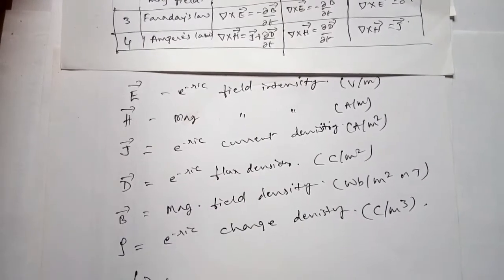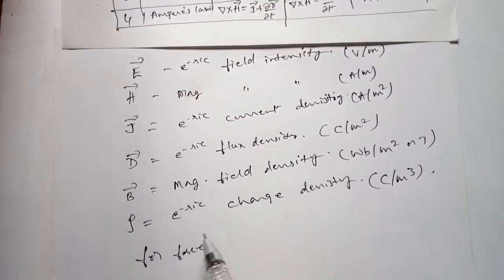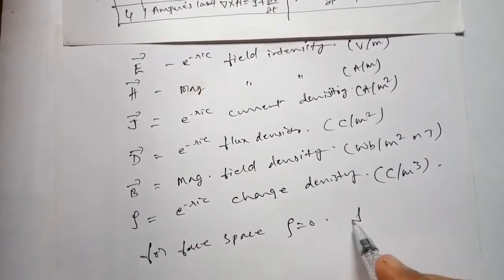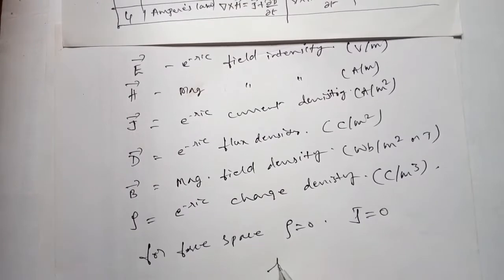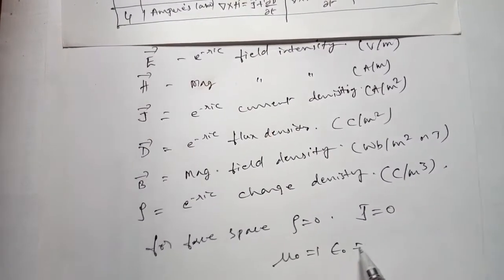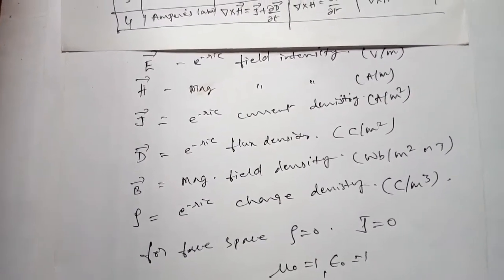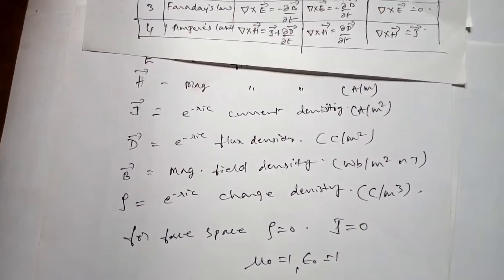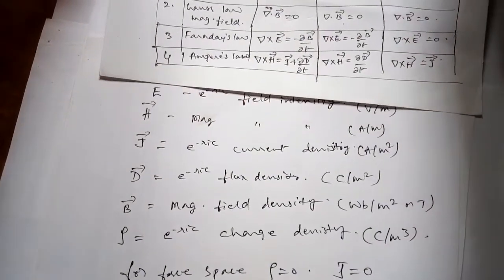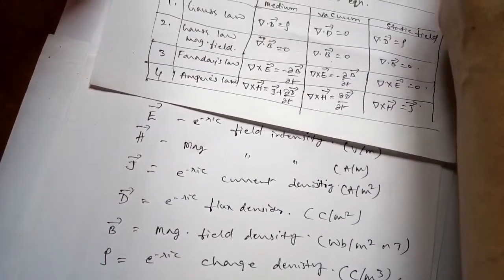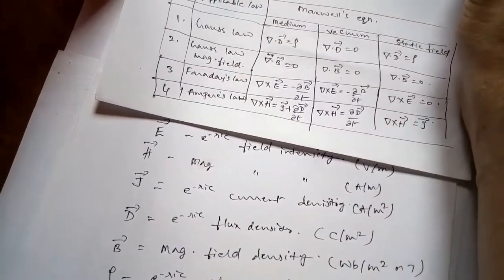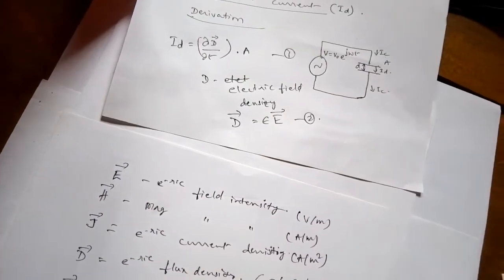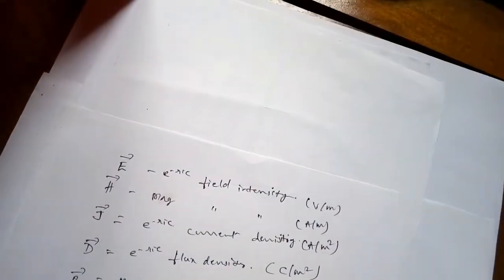Of course, for free space, that is vacuum, whatever we are talking about, rho is equal to 0 and J is also equal to 0, mu is equal to 1 and epsilon naught is equal to 1. So this is the famous Maxwell equation formulated by Maxwell in 1831.